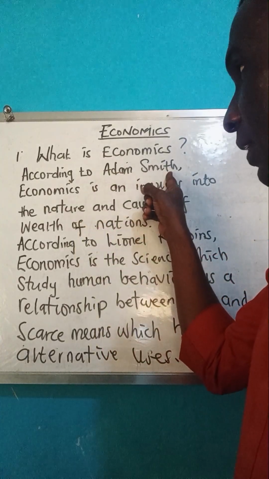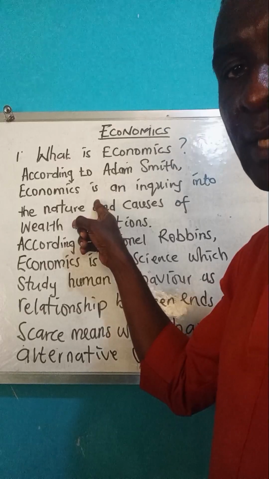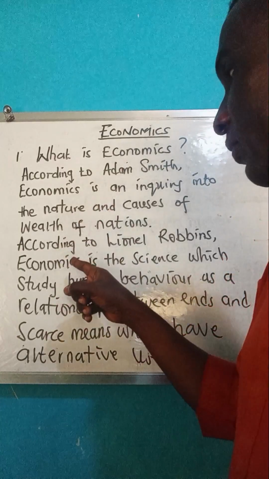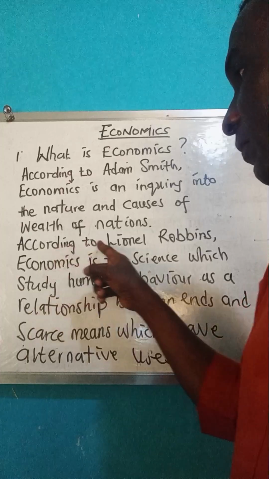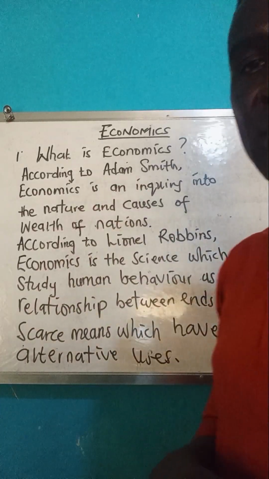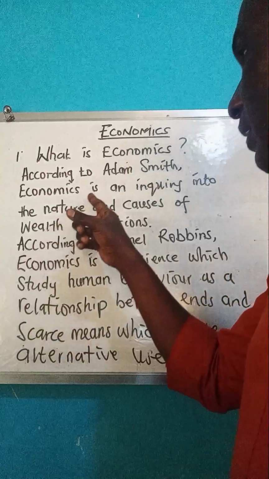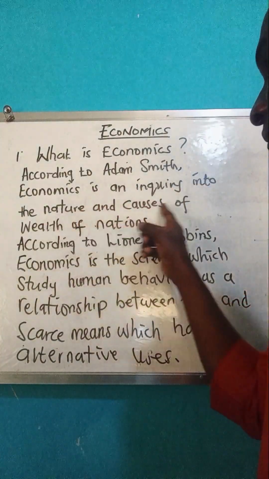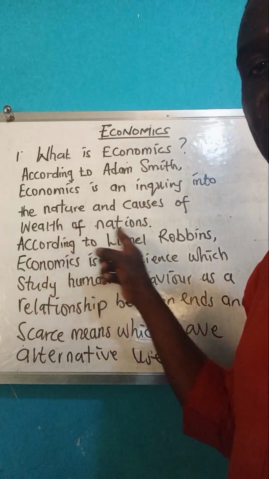All right, so he defined economics from his own perspective, and the second definition is by Leonard Robbins. Now, looking first at Adam Smith's definition, he said economics is an inquiry into the nature and causes of wealth of nations.